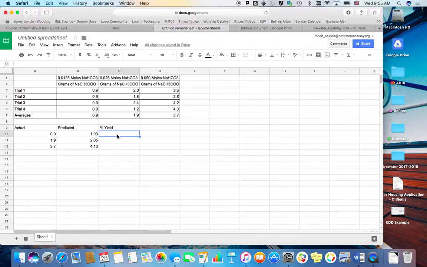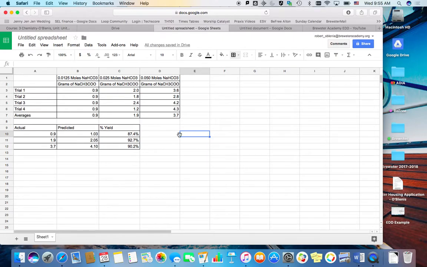So again, writing an equation equal to, and this one I'm just going to do manually. I'm going to do actual divided by predicted, enter. And then I'm going to change this into a percentage. There's a quick little button, format as percent at the top on Google Sheets. That's got two decimal places. I only need one. And again, simplest way is once you do it once, click and drag it down, and it will repeat the process. And there we go.